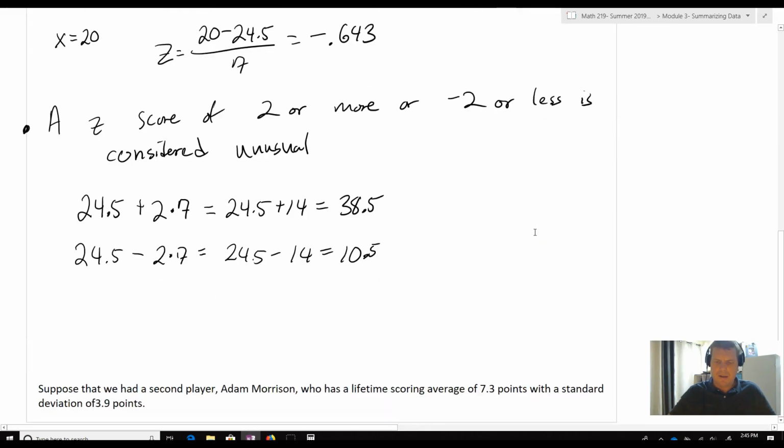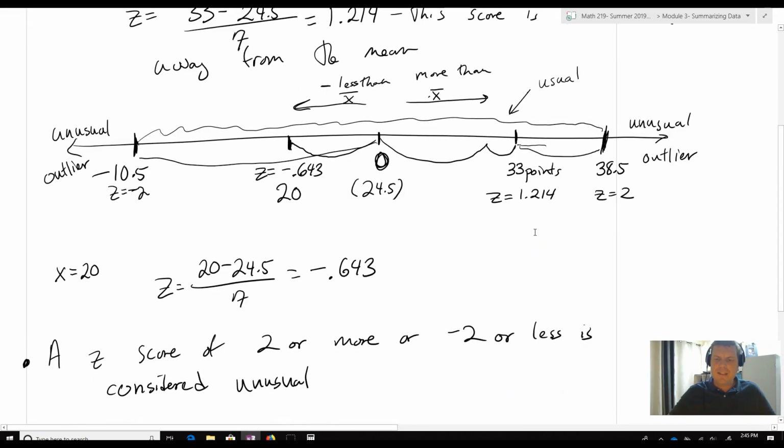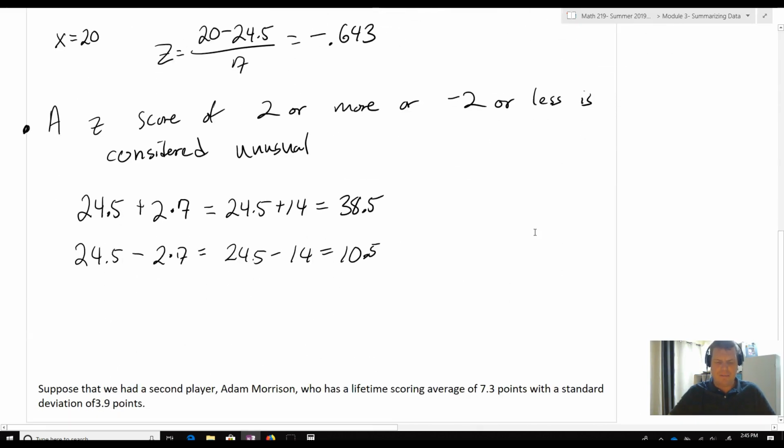Now, this is for Kevin Durant. Now, let's take a different player. Let's take one of our all-time favorite Lakers, Adam Morrison, who, well, he should have been better. What can he do? The guy just wasn't fast enough to play in the NBA. That's all there was to it. Couldn't jump. A lot of reasons, I guess. So, let's say we take Adam Morrison. Now, Adam Morrison doesn't score like Kevin Durant does. He's a different kind of player. So let's look at Adam Morrison.